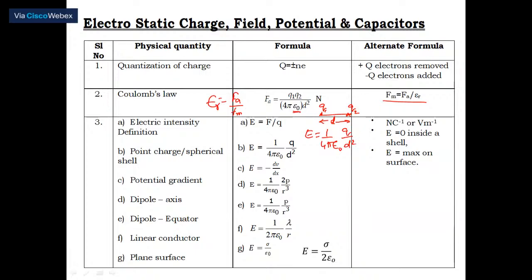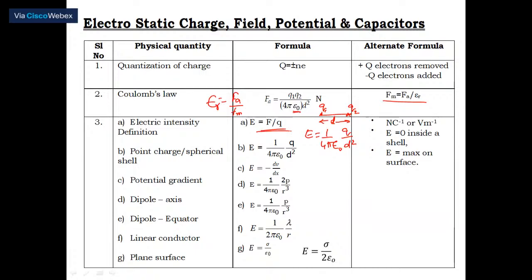This is the force experienced by a charge placed in the vicinity of an electric field. Whenever a charge is there, its field of force is there. If any other charge comes very close to that one, we have to do some amount of work. In other words, there is a force of interaction. Electric intensity is nothing but force experienced per unit charge. That's why E is equal to F divided by Q.